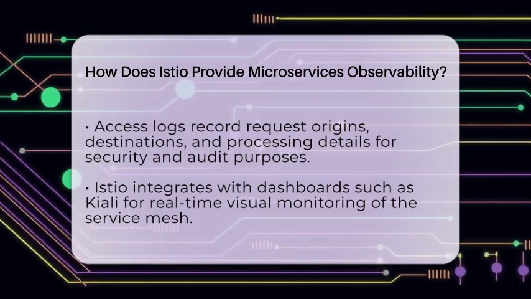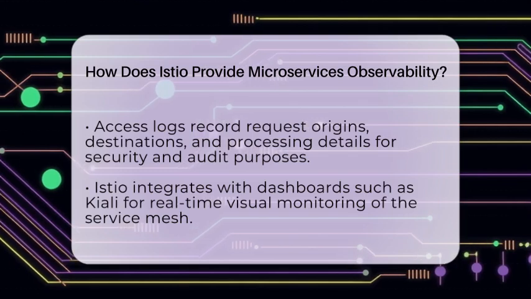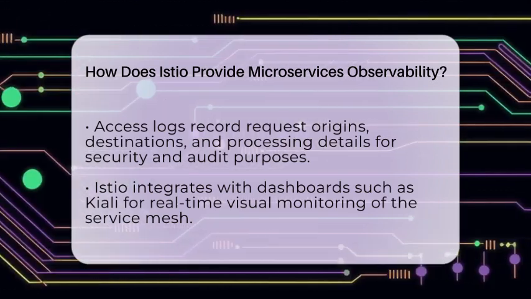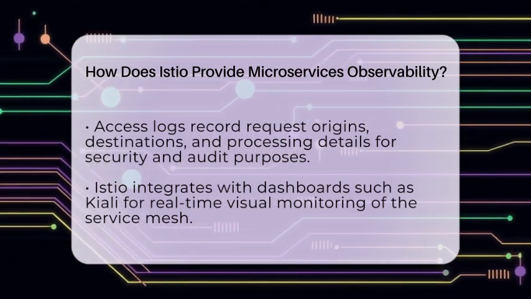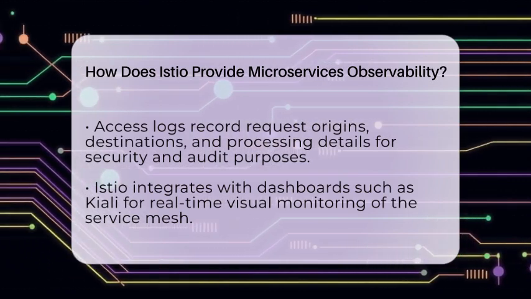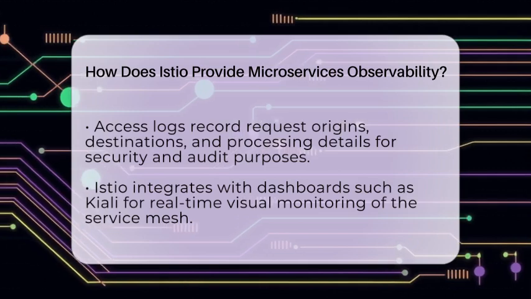To make all this data easy to understand, Istio integrates with dashboards like Kiali. These dashboards display real-time visuals of the service mesh, showing how services connect and how traffic flows. It also exports telemetry data to systems like Prometheus, which collects metrics, and Grafana, which creates visual dashboards.